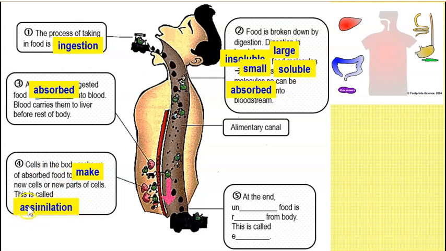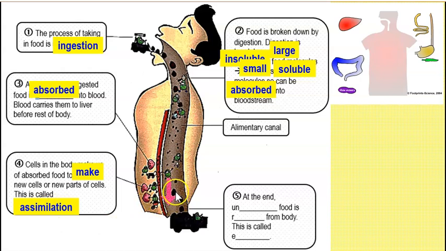Okay, this is known as assimilation. Now in English, assimilate means to be something, to become something. So if I say I want to assimilate something, means I want to be like that something. So same thing here, the cells are actually undergoing assimilation because they want to use the nutrients to be something, either to be new, to repair, or to make new things.